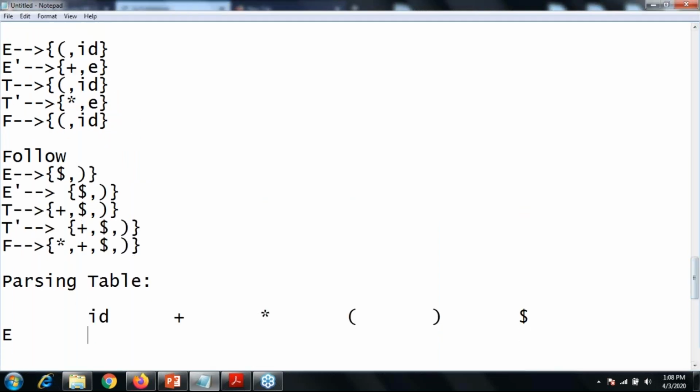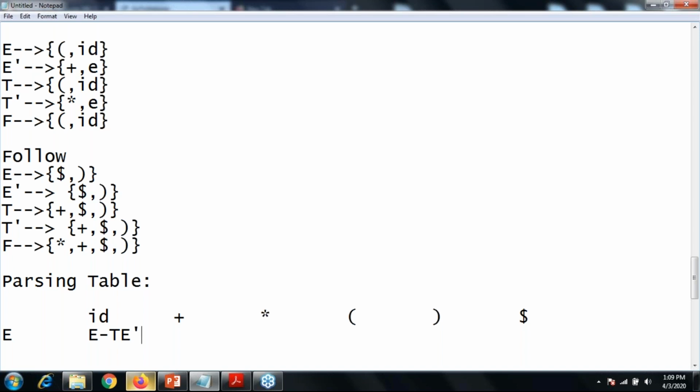So what is the production of your E? That is E gives T E dash, right? So write down the production over here, E gives T E dash.